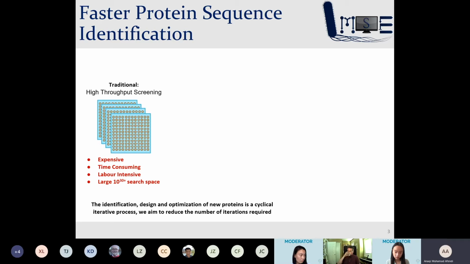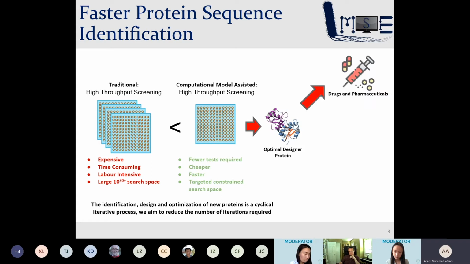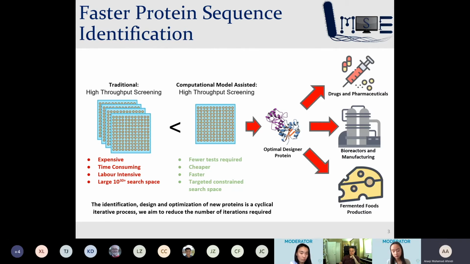With this current machine learning model, researchers will be able to identify viable protein sequences in a shorter amount of time using a targeted and constrained search space. These proteins have many applications, ranging from drug discovery and pharmaceuticals to use of sustainable technologies such as bioreactors to the production of fermented foods.